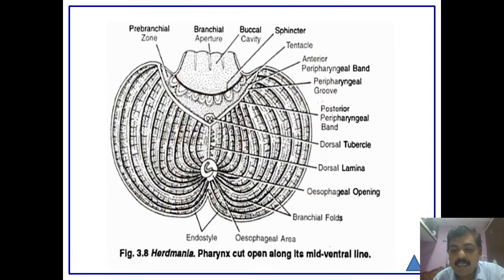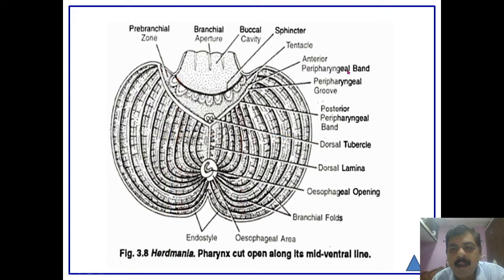If you observe the structure, this is the prebranchial zone. This is exactly the branchial zone, and before the branchial zone, in between the tentacle and the branchial zone, there is a portion that we call the prebranchial zone. This prebranchial zone leads into two bands.